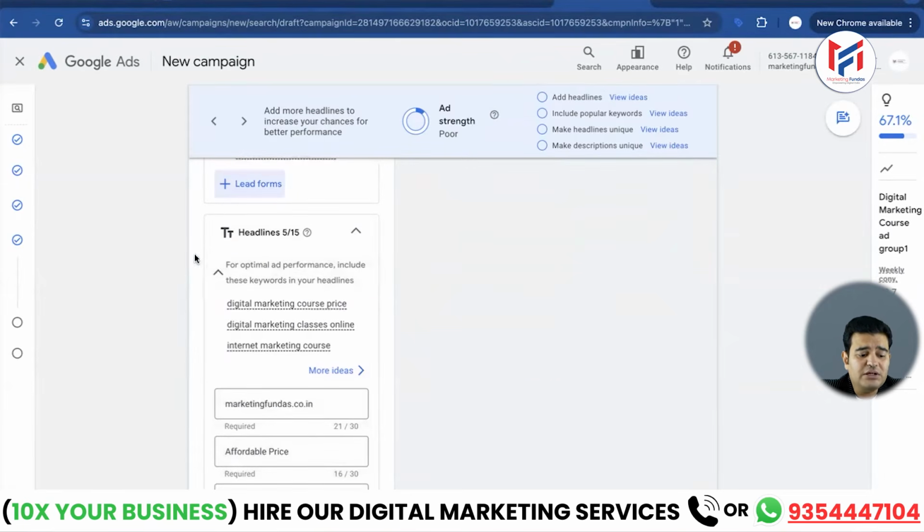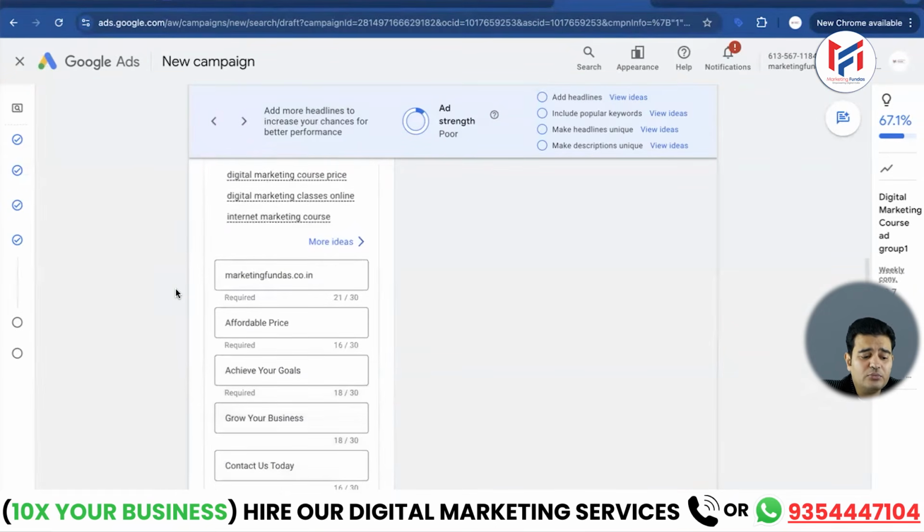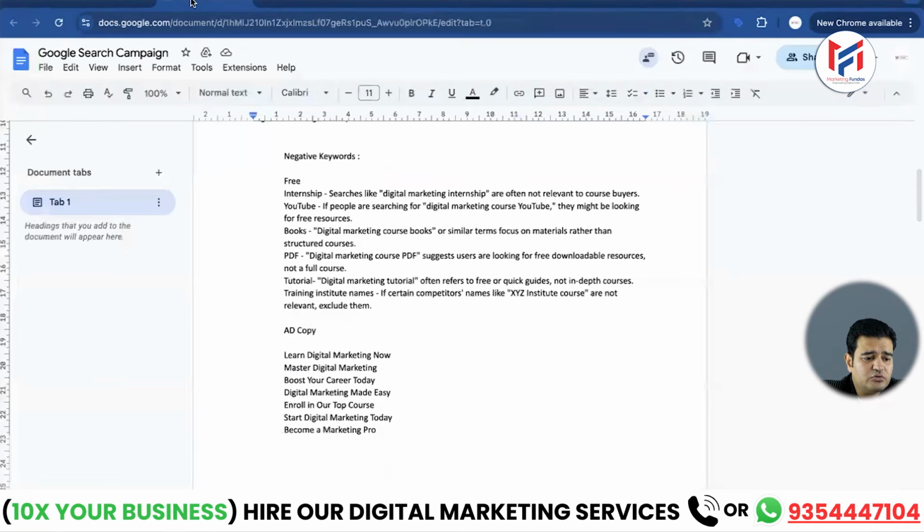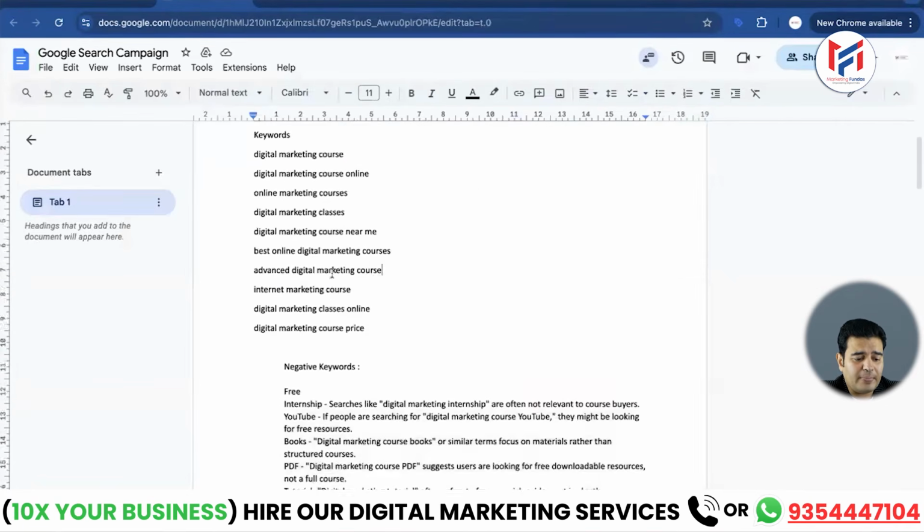Okay. What is given next to us? We need to give unique headlines. Okay. We need to give descriptions. So we will put them here now. And you can also see that there is a limit of 30 characters for this. What will I do here, friends? I have created a sheet and I will copy from it one by one.